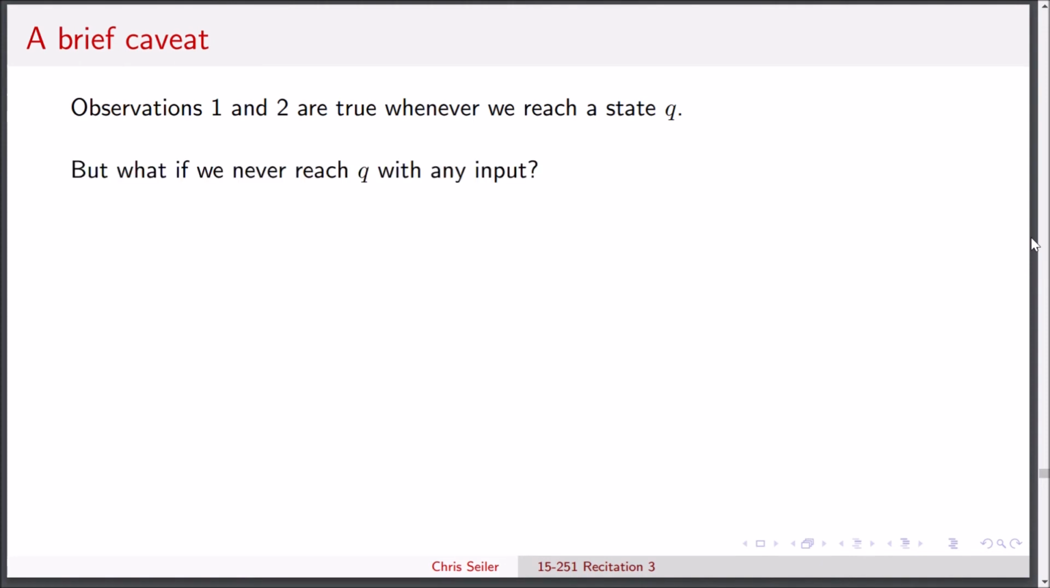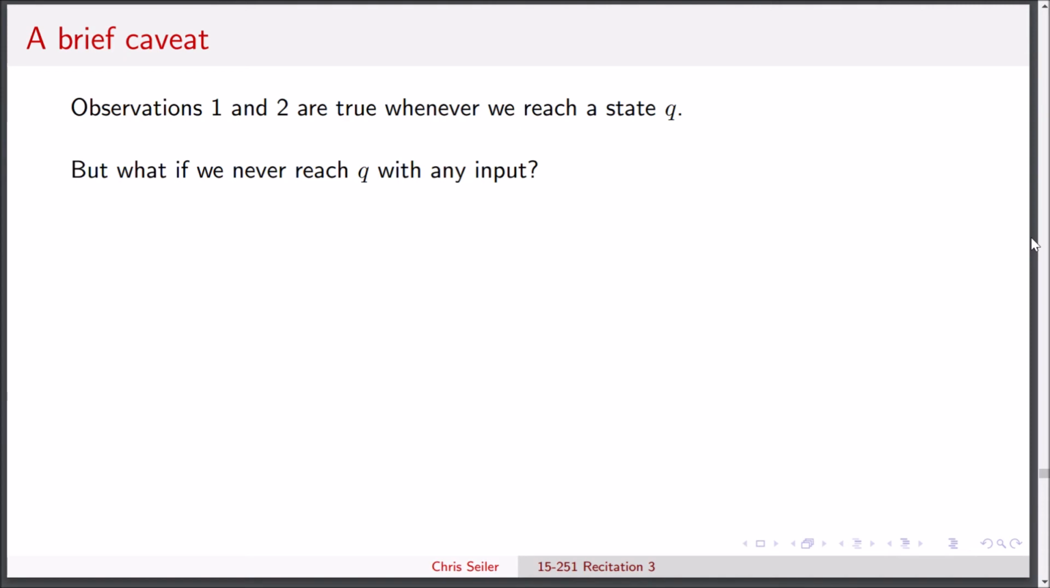But what happens if we actually never reach some state Q? It's possible that there's some state Q that no matter what input we give to the Turing machine, it's never going to get to that state. And it's also possible that that state, if we start from that state, is going to loop forever. That doesn't violate M being a decider because we'll never reach that state, so M will always halt.